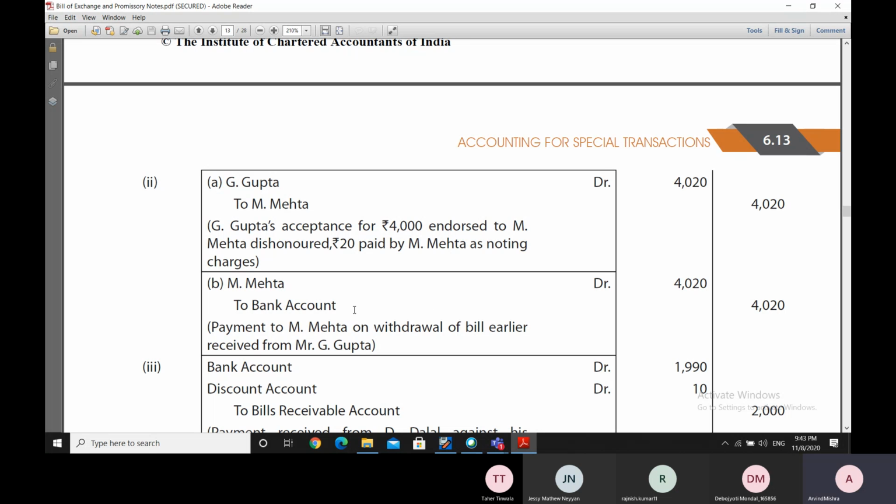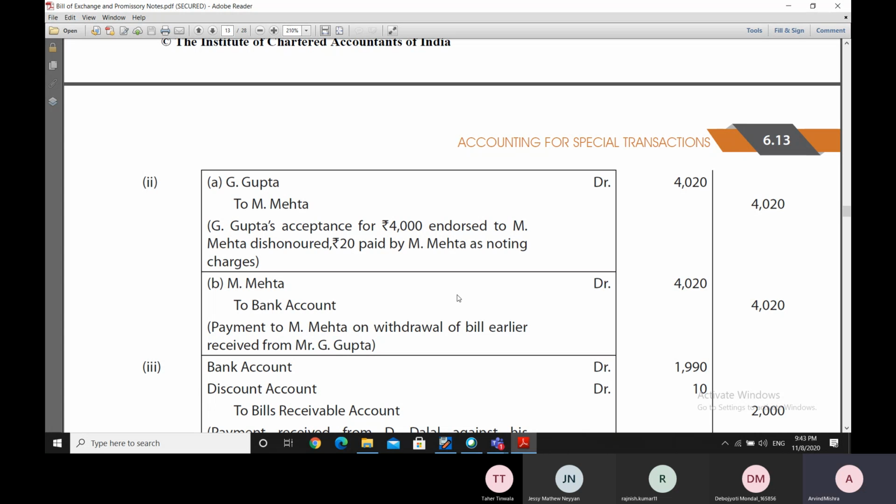Since Mr. M. Mehta should not be bearing the notary charges, because Mr. M. Mehta had gone to collect the payment of the bill from Mr. G. Gupta, but Mr. G. Gupta has dishonored the bill. So he had gone to the notary and paid him 20 rupees and got the bill dishonored entries made duly.